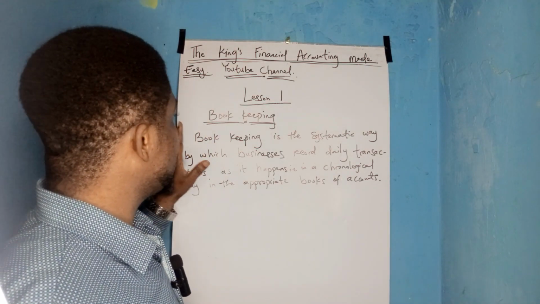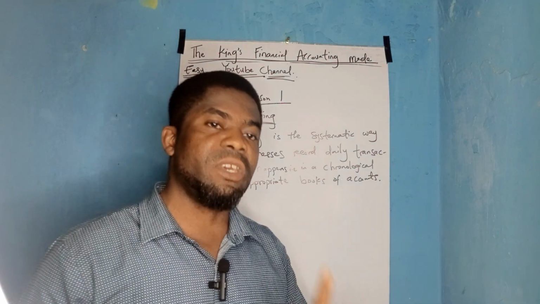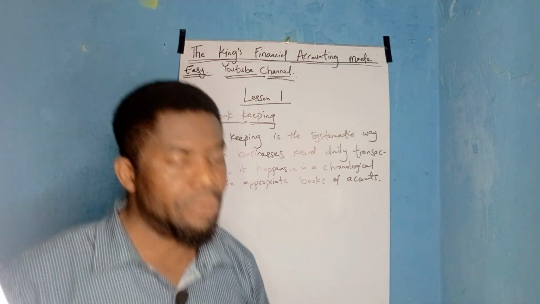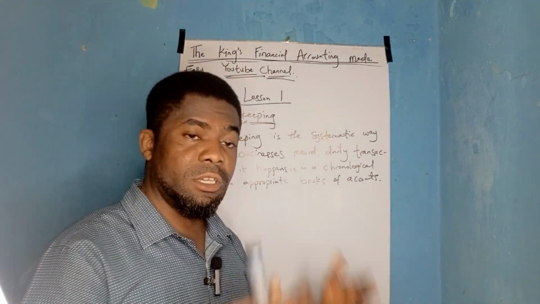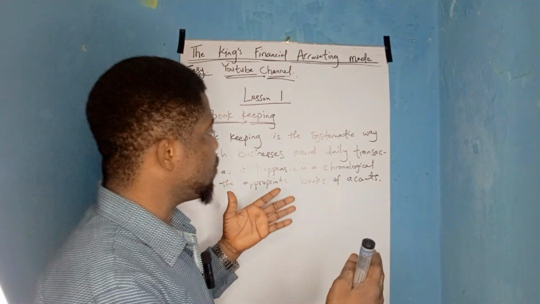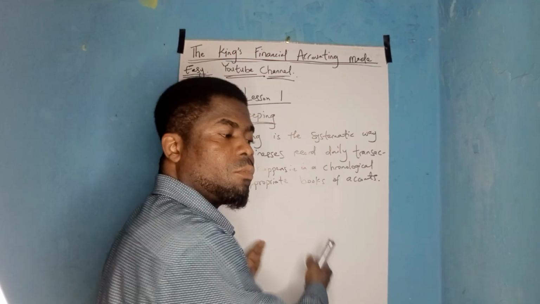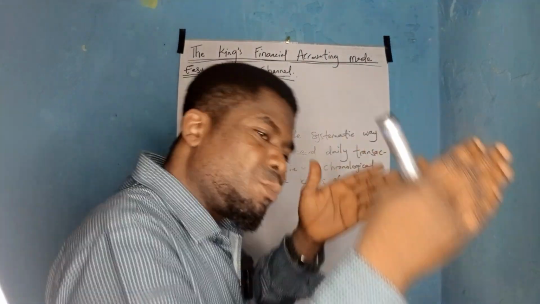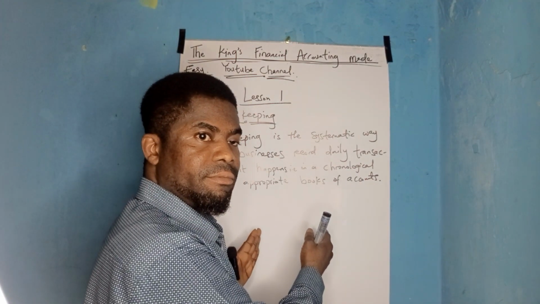Now, the bookkeeping aspect of the business here is the recording phase of the business. It is the first recording phase. In accounting, there is also recording, but the first recording aspect of accounting starts from bookkeeping.